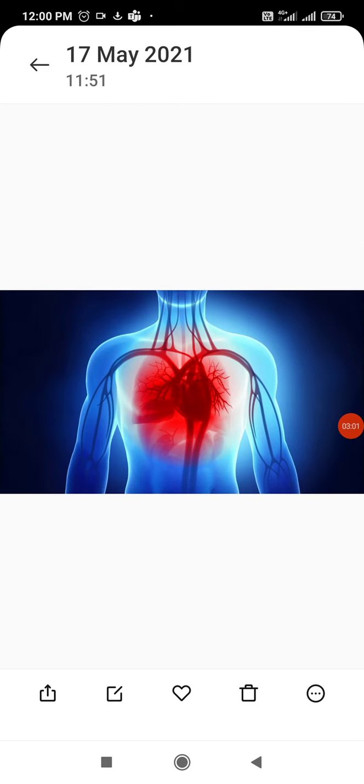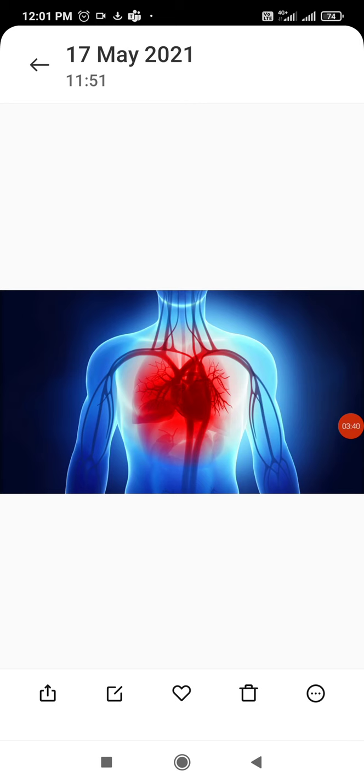Heart failure. Heart failure is the inability of the heart to supply blood in adequate quantity to all parts of the body. What does it mean? That the amount of oxygen in the body is normal, it is okay, but the heart is not able to supply the oxygenated blood to all parts of the body. It may be due to dysfunctioning of the ventricles. That may be one of the reasons, that it may increase the afterload of the heart, or there may be enlargement of the heart. Is it clear?